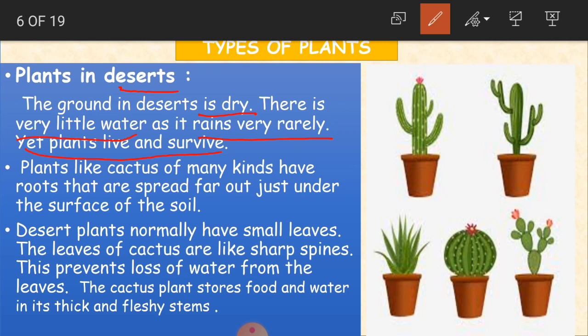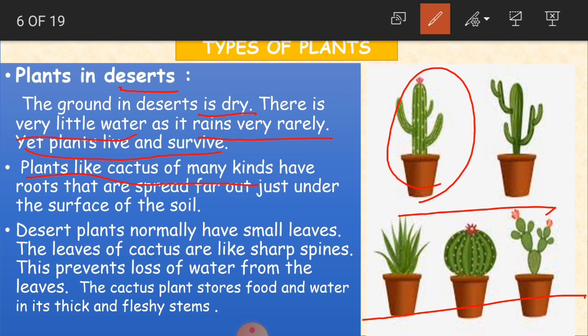Plants like cactus of many kinds have roots that are spread far out just under the surface of the soil. So what type of plants can we see in the desert, children? We can see cactus type of plants. As you can see in the picture, many kinds of cactus, and these plants have roots that are spread far out just under the surface of the soil.